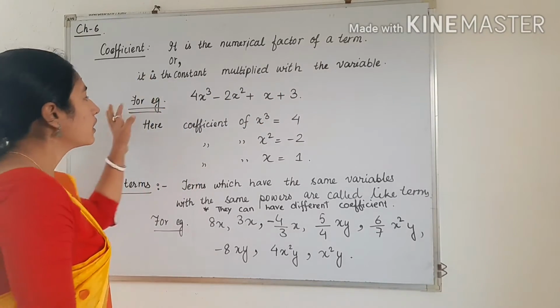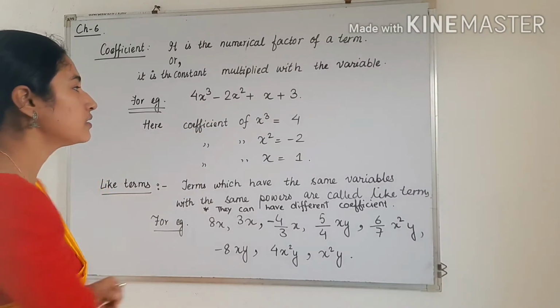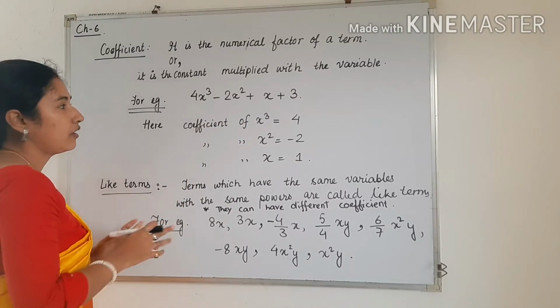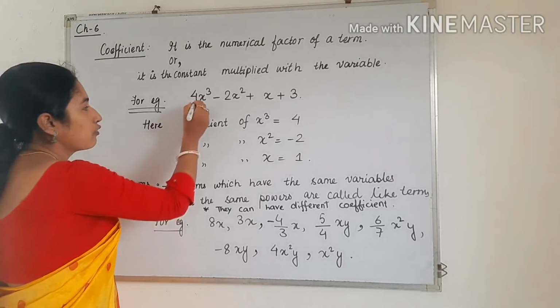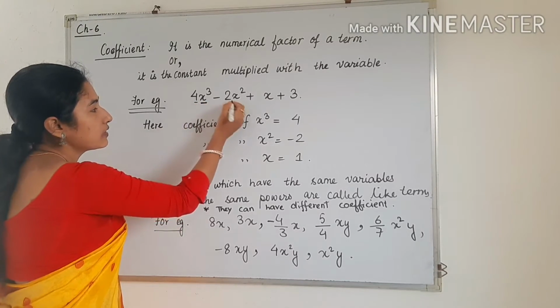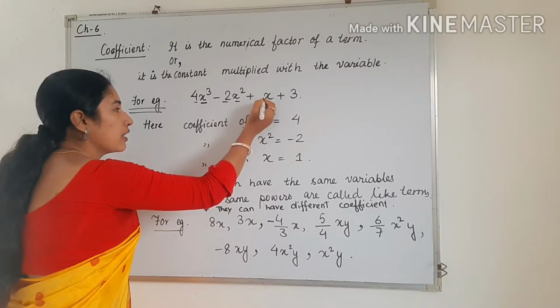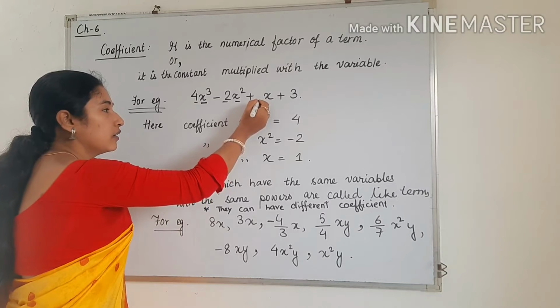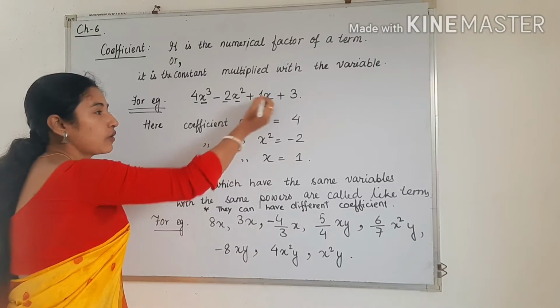So see here, I have taken one example: 4x cube minus 2x square plus x plus 3. Here first of all we will find the coefficient. As you can see, 4 is multiplied with a variable. Similarly, 2 is also multiplied with a variable. Here nothing is written, but the meaning is that 1 is present, because 1 into x is x.